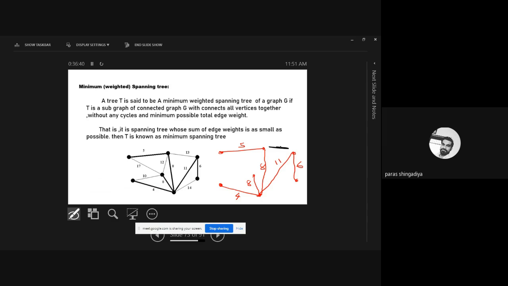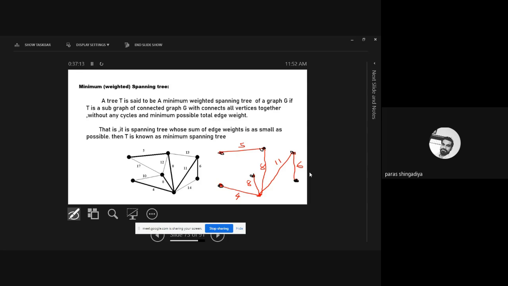Okay, 13 is also there. If we connect it, it also creates a cycle. Okay, and then after 14, we checked 17. If we consider 17 here, it will also create a closed loop. Okay, so this is my resulting graph, which includes all the vertices as they are, and it has no cycle, so we can say it is a spanning tree. Okay, because we have derived it from this graph, so it is a spanning tree.